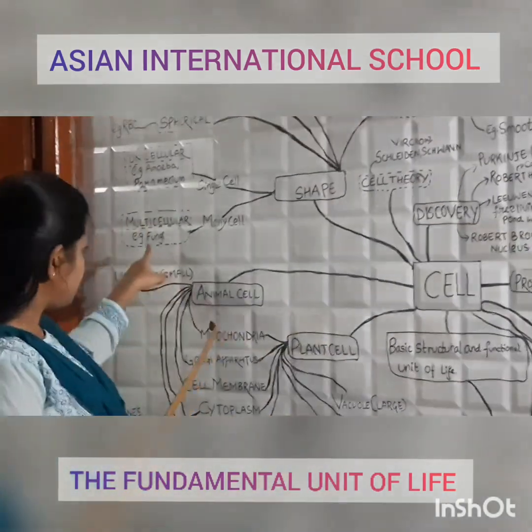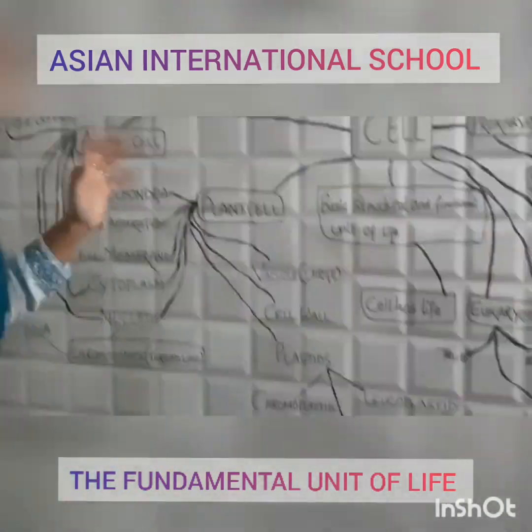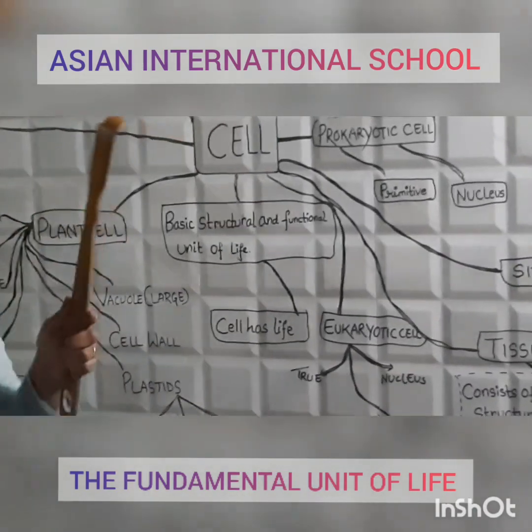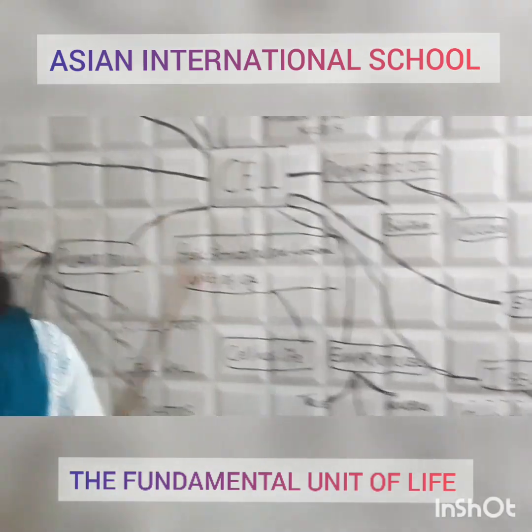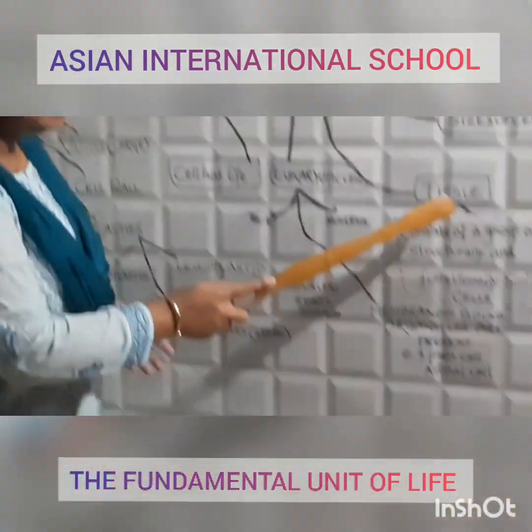Now we will go to tissue. What is tissue? When a group of similar cells combine together, they perform a specific function. This is known as tissue.